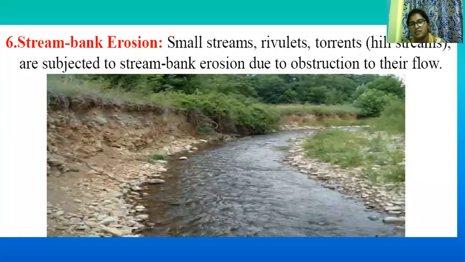In stream bank erosion, along with the water, soil will be floating away. Small streams, rivers, and hill streams are subjected to stream bank erosion due to obstruction to their flow.